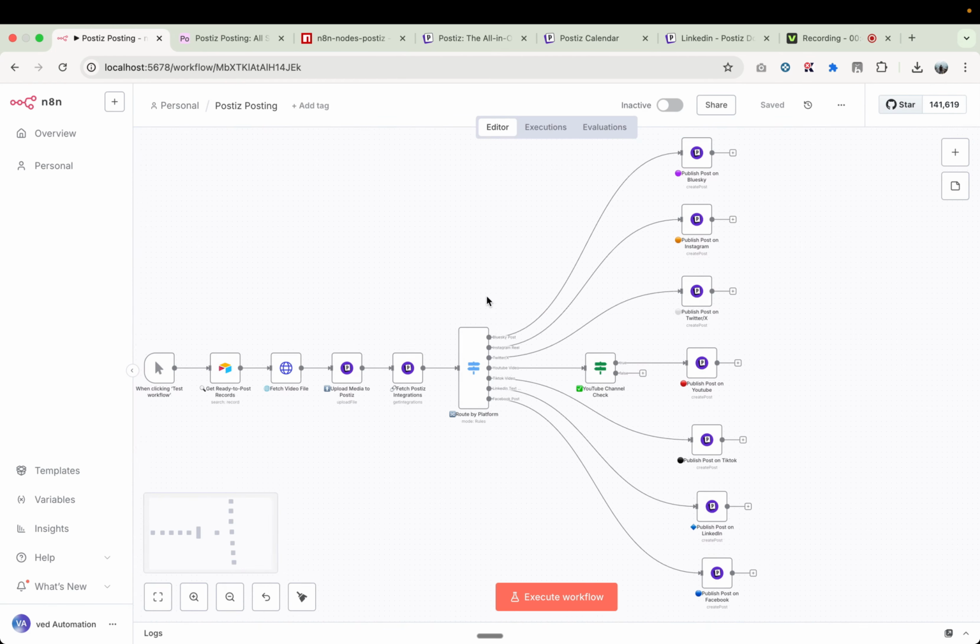I will attach the JSON file in the community, so you can simply come here, import the file, and just plug in your own API keys and platform settings, and the automation will be ready to use.